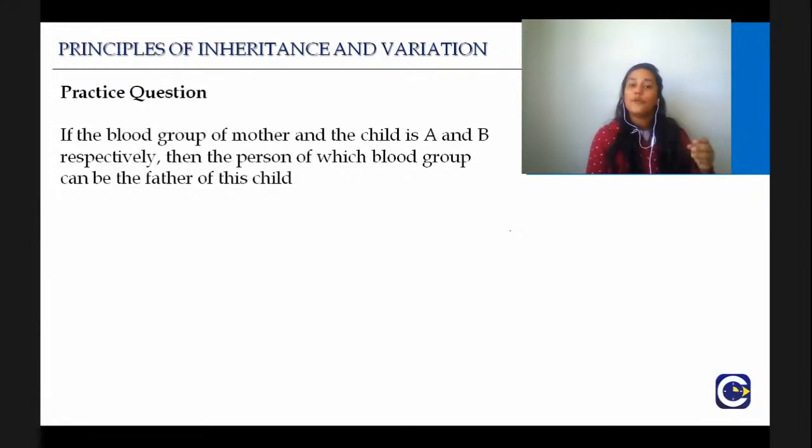It can take a while. If you are not able to do it, we will do it again together, but try. It's very easy if you just write down the genotype of the mother, write down the genotype of the child and then try to see what is missing and what can come from the father. So I will wait till all of you give me the answer. The best way to do all these numericals of genetics is to always write it down. Don't try to do it in your mind. It will just take you 3-4 seconds extra, maximum 30 seconds extra, but it will never give you negative marking. So just try.